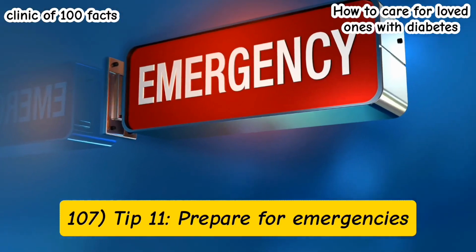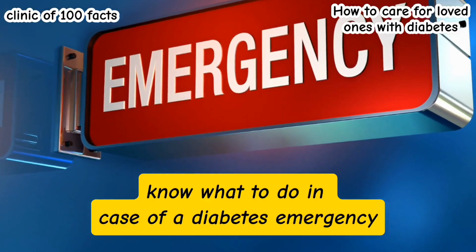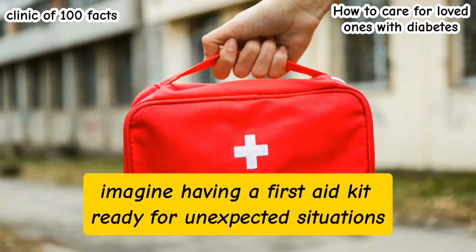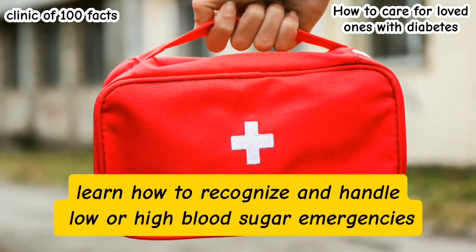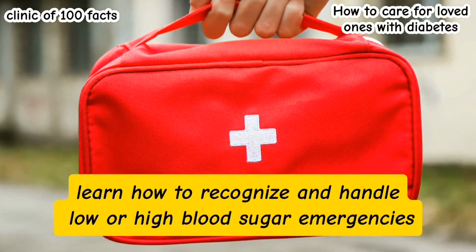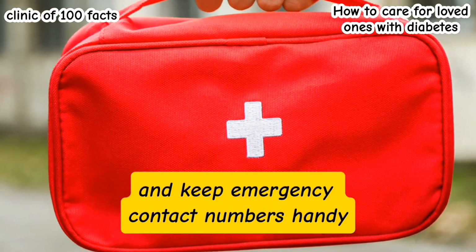107. Tip 11. Prepare for emergencies. Know what to do in case of a diabetes emergency. Imagine having a first aid kit ready for unexpected situations. Learn how to recognize and handle low or high blood sugar emergencies and keep emergency contact numbers handy.